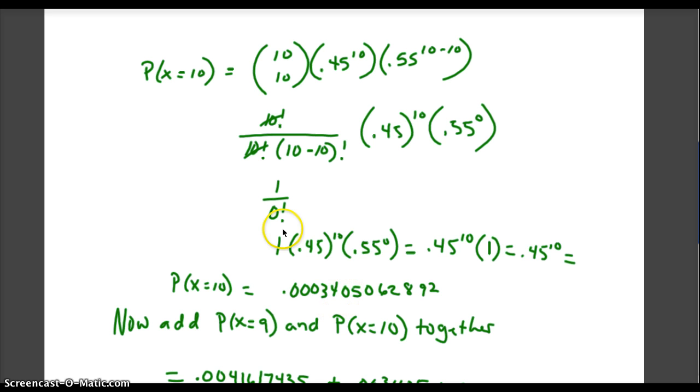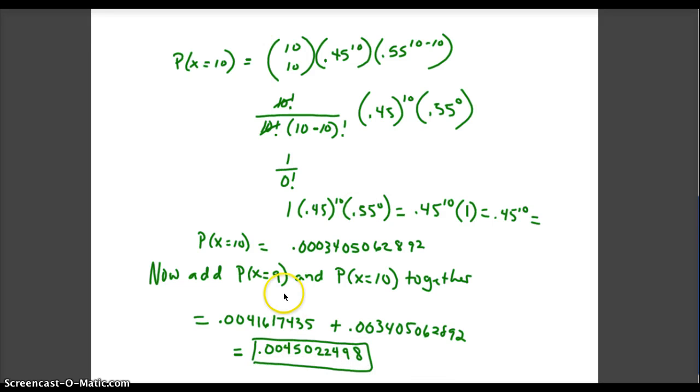And then what I'm going to do is simply add those two together, the probability where x equals 9 from the previous screen and the probability where x equals 10 that I just had from up above here, and I add them together and I get 0.0045 as my probability that x is greater than or equal to 9.